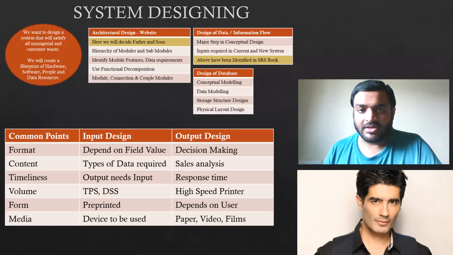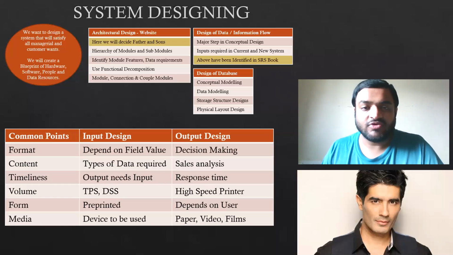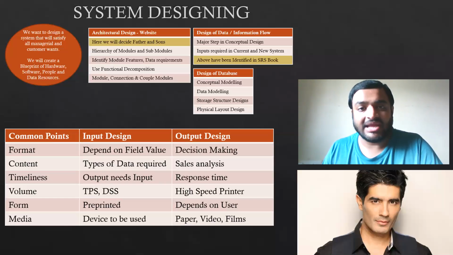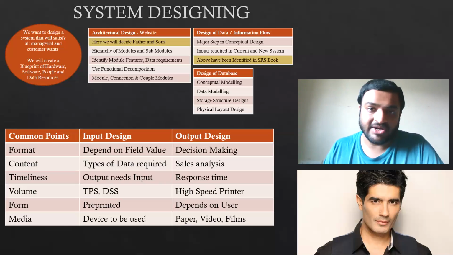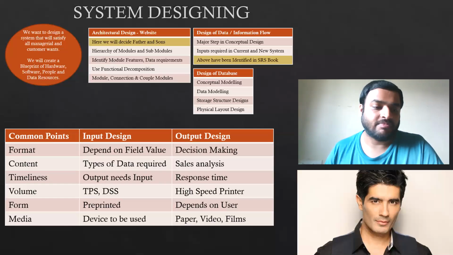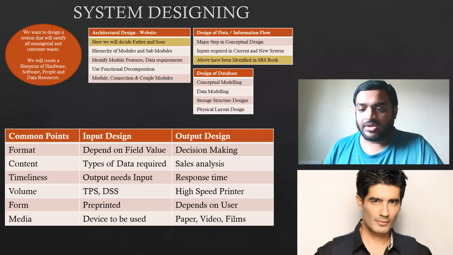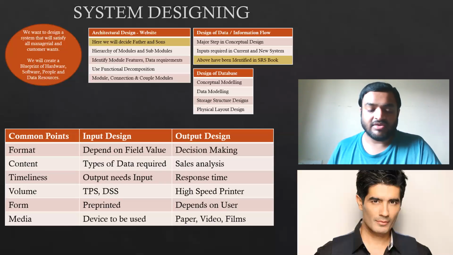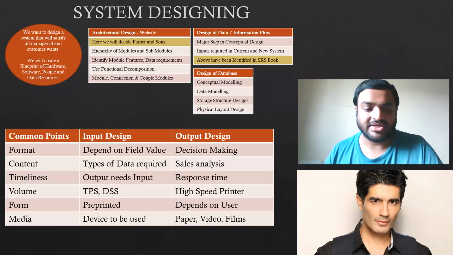Timeliness. If you want to generate the admit card, you have to make sure that you are submitting the input within the time limit. That is the due date of submitting your application. If you don't submit your application within the due date, you will not get your admit card. So what timeliness is saying is output needs input, so first do the input at the right time. Then volume. If the volume is large, they are suggesting that you must use TPS, and if it is a bit unstructured and difficult to understand, then use DSS. That is what they are trying to say.